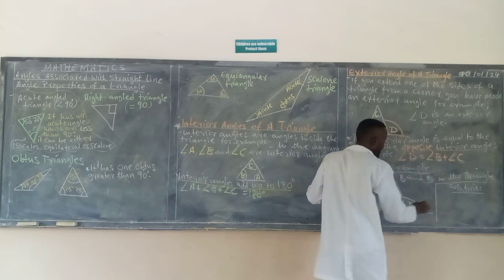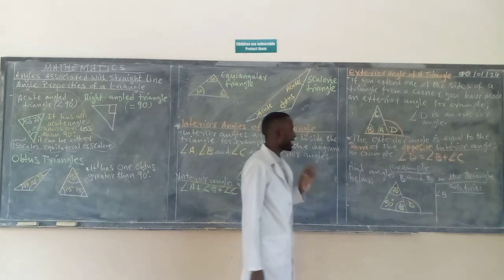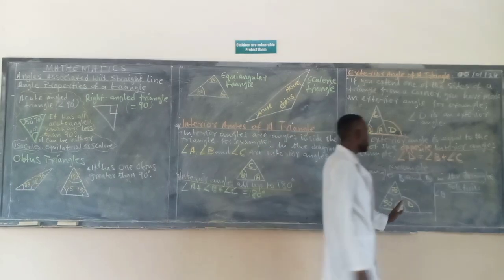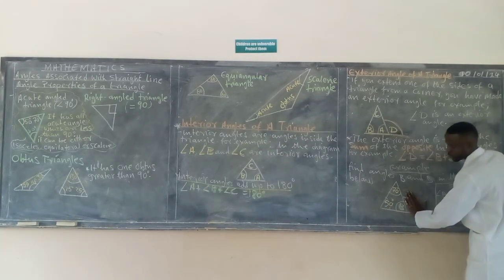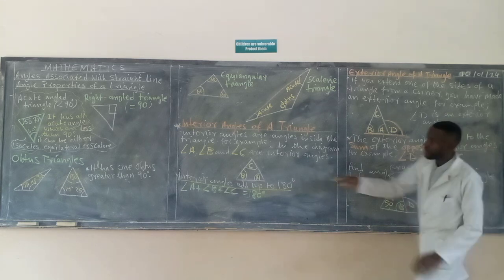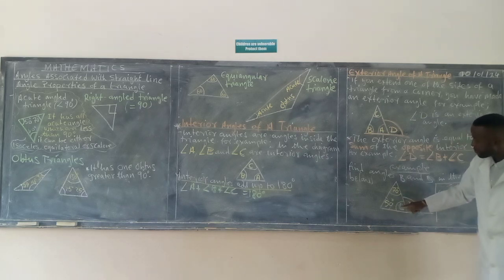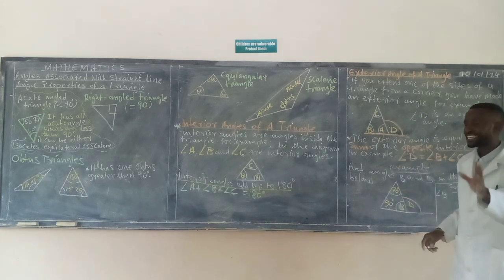Solution. So I want to find angle what? Angle B. So for me to find angle B, first I need to look at this triangle. Remove the D triangle. You have the whole triangle there. And according to this, B is an interior angle. Hence, all the interior angles add up to 180 degrees, as we have learned here. So when I add 70 plus 50 plus B, I should be able to get 180.